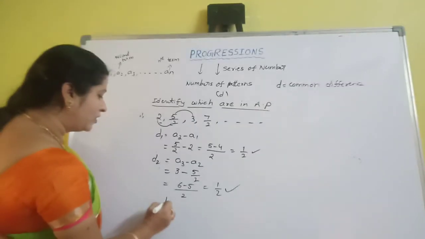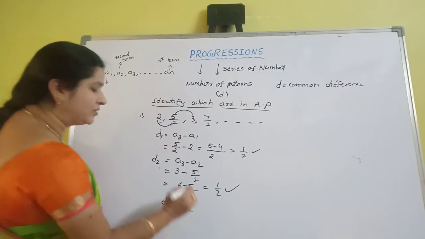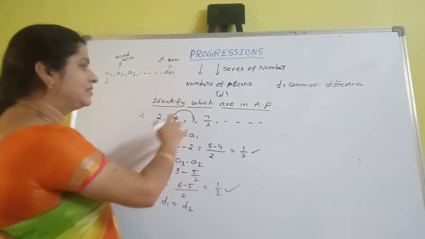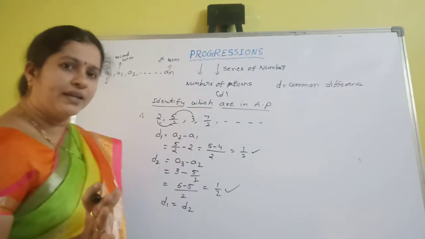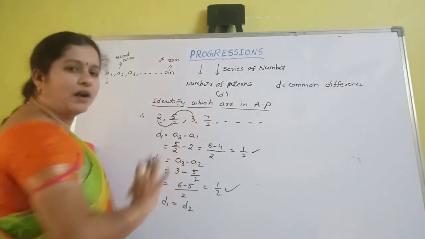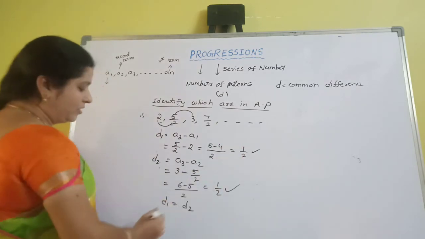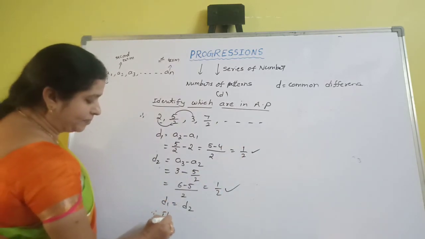In a sum, you only have to take two differences and check whether they are equal. If they are equal, the series is in AP. If they are not equal, the series is not in AP. So here we finally got D1 equal to D2. Therefore, it is in AP.